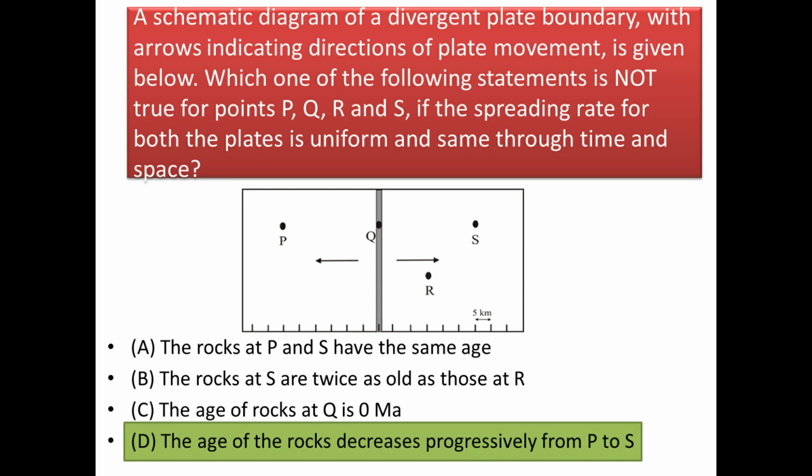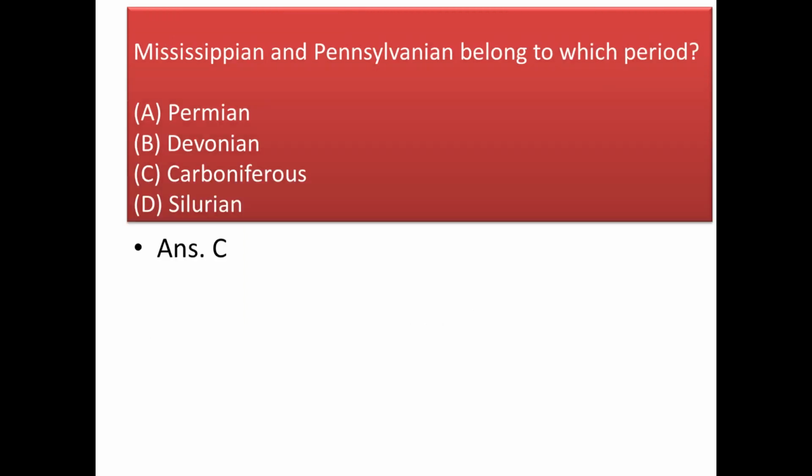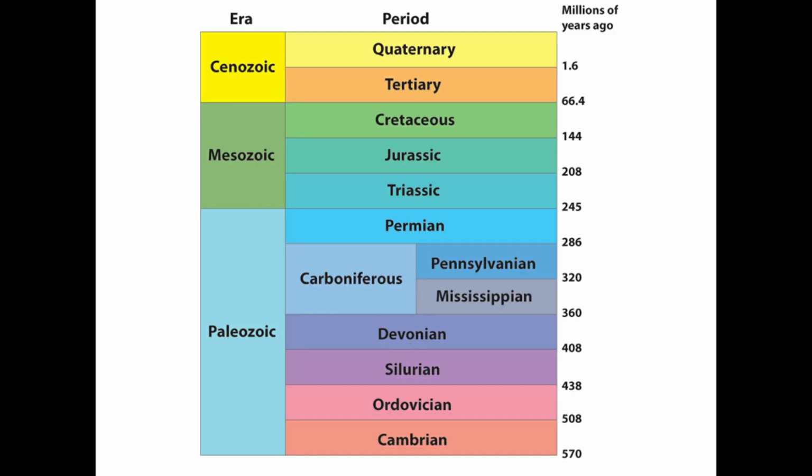But remember, we have to choose the wrong one. Okay. The last option: the age of rocks decreases progressively from P to S, and this is the wrong answer, because from P to Q the rocks decrease in age progressively, but from Q to S onwards the age of the rocks continuously increases. So option 4 is the answer. Next question, Mississippian and Pennsylvanian belong to which period? And the answer is they belong to the Carboniferous period.